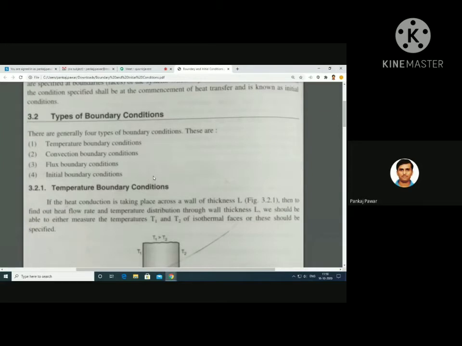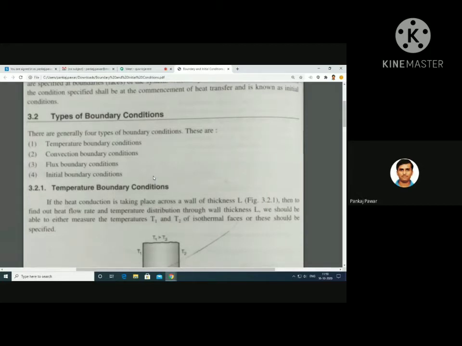That is at time t is equal to 0. Whatever conditions at time t is equal to 0 you specify, those are known as initial conditions. So we have the boundary conditions, that is for the faces of that object, and initial conditions at time t is equal to 0. Do you got this?